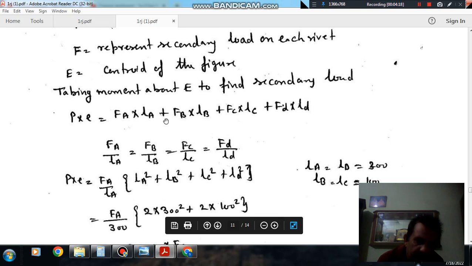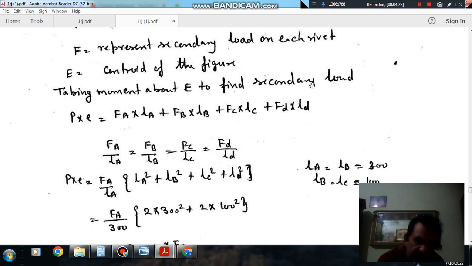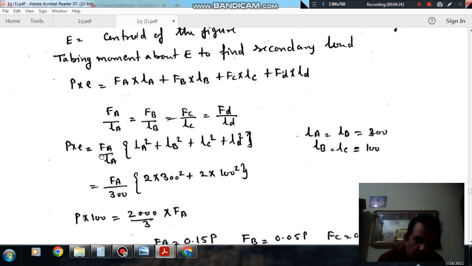So P into E is equal to FA by LA bracket LA square plus LB square plus LC square plus LD square.